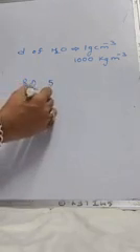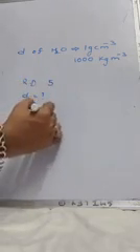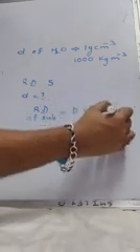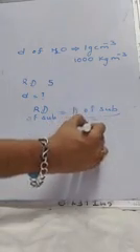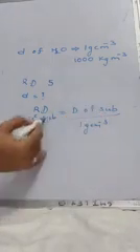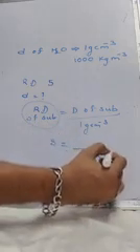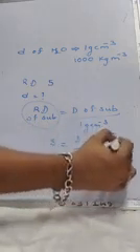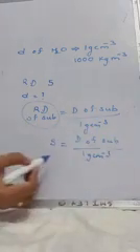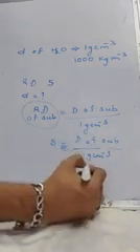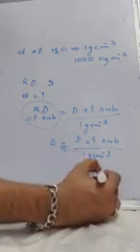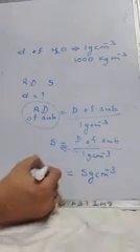Relative density of a substance is 5. Find its density. So relative density of a substance is the density of the substance upon the density of water. I am taking it as 1 gram per centimeter cube. Next step, relative density is 5. This is 1. This is the density of the substance. I need to find the density of the substance. What should I do? Multiply. So the density of the substance will be 5 into 1, which is 5 gram per centimeter cube.